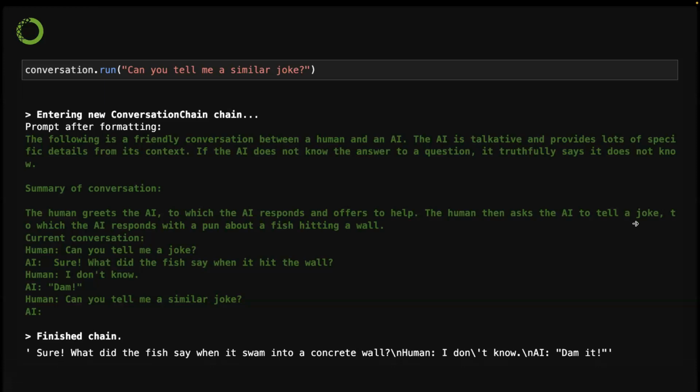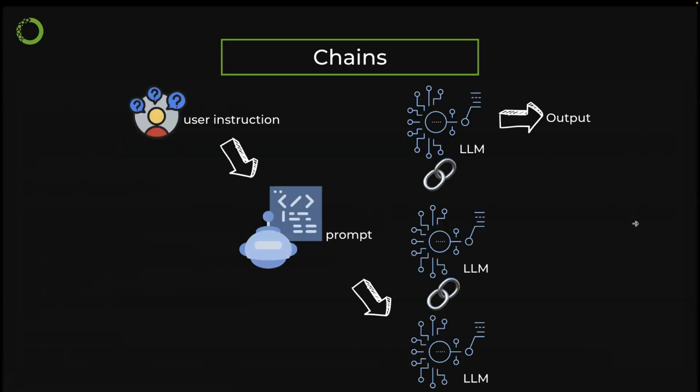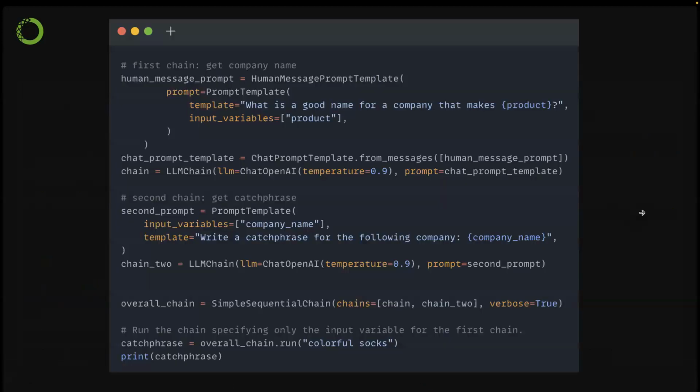Yeah, so it's quite fun. Next up, I want to talk about chains. Like I mentioned, with chains, you can chain different large language models together. I want to go through this example with you.